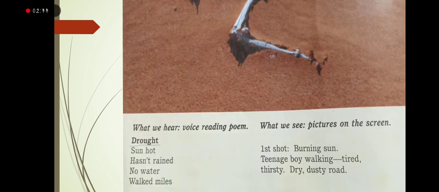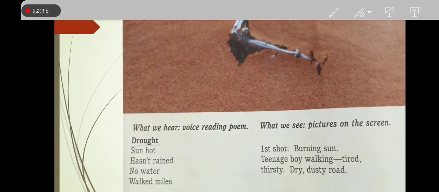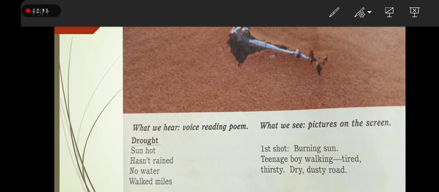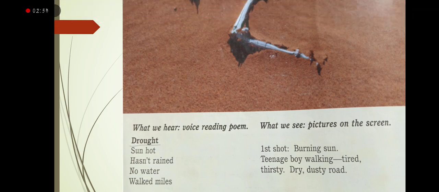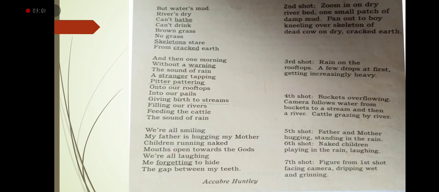Okay, here we are going to start our reading, and we hear the voice reading the poem, and here is the visualization. You can see. Sun hot, has not rained, no water, walked miles. But water is mud, river is dry. Can't bathe, can't drink. Brown grass, no grass. Skeletons stare from cracked earth.